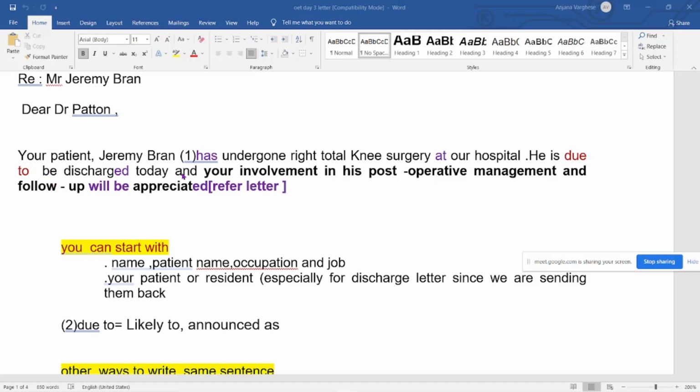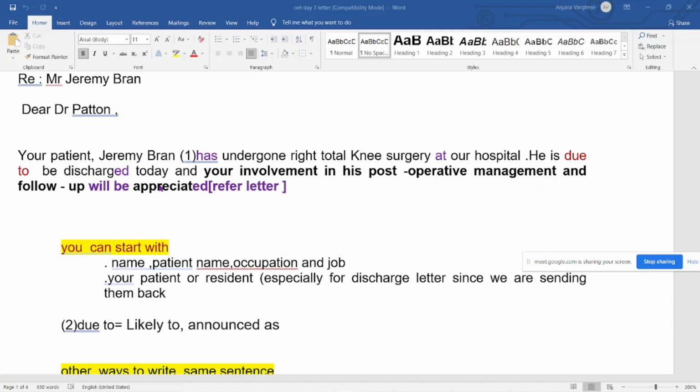Mostly what I want is that your involvement in his post-operative management and follow-up will be appreciated. Whatever is important for grammar or anything, I will change to a different color. Your involvement, your support, your care, your involvement in his post-operative management. There is a hyphen in post-operative. Management and follow-up will be appreciated.